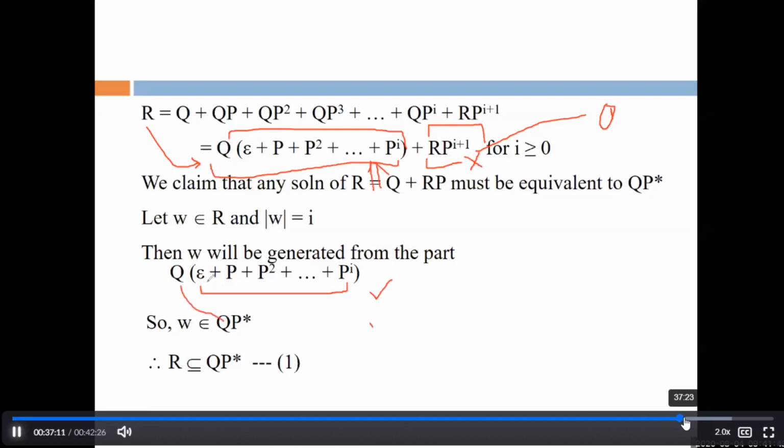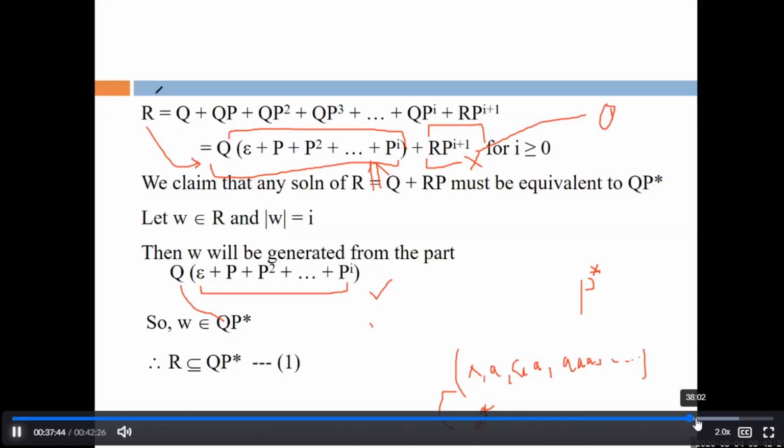Q is there, and this is the null, P, P2, P3, P4. This is called the iteration of P and can be represented with the help of P star. This is similar to the null A, like this. So what will be the solution of this statement? The solution of this statement will be A star. So similarly, we can write here Q P star.